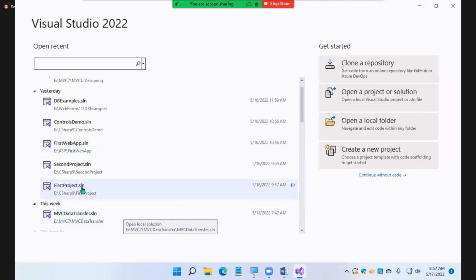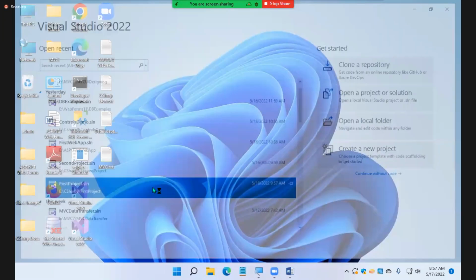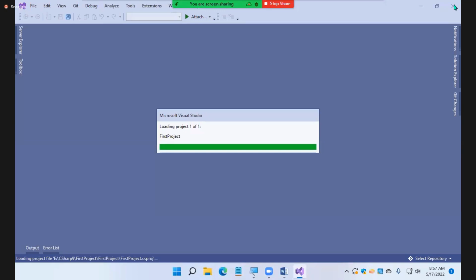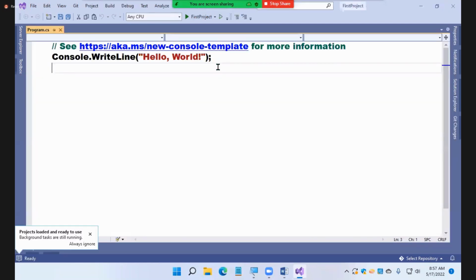Yesterday we created a project. Next time when you want to open the project, today we want to open the project, we don't require to go for a new project. You can open the existing project. On the left-hand side, the recently used projects list will come. You simply select that project from that list.